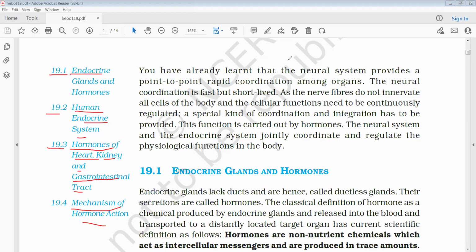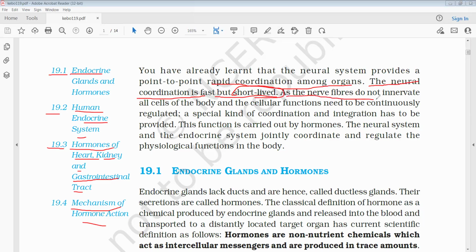So let us begin with the introduction. We already studied point-to-point rapid coordination among organs. The neural coordination is fast but short-lived, meaning it lasts only temporarily.